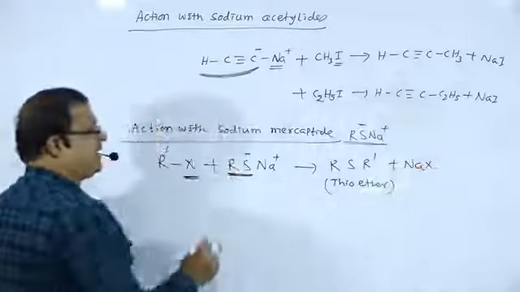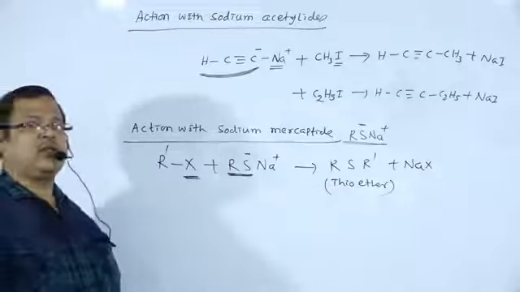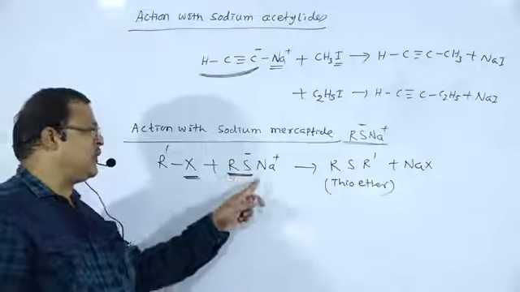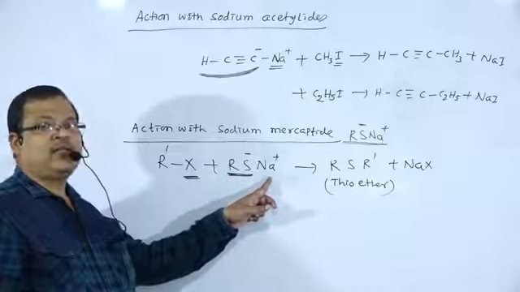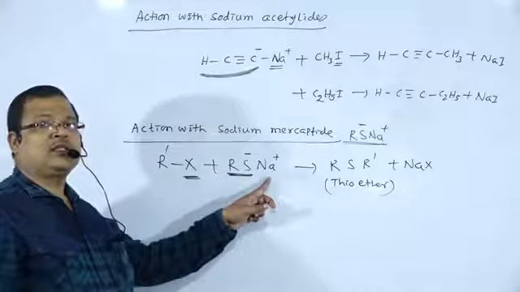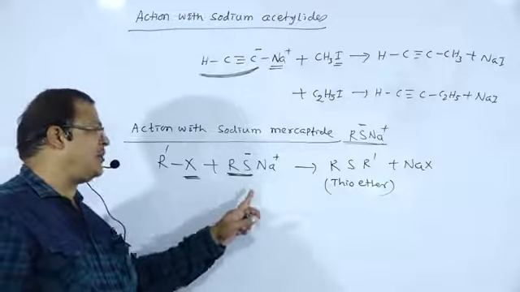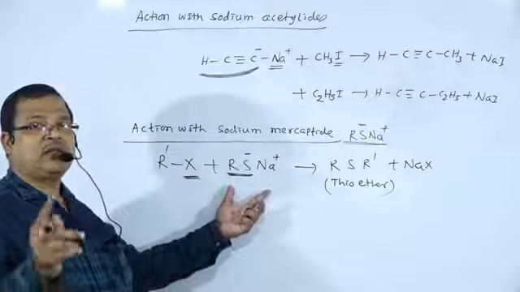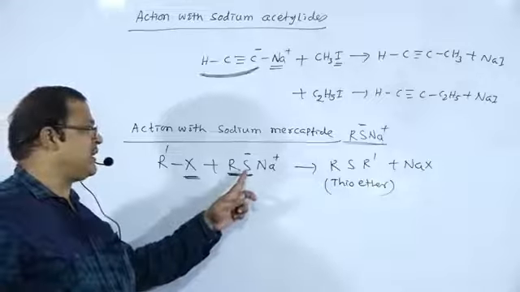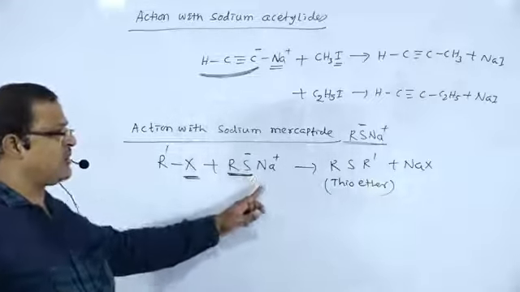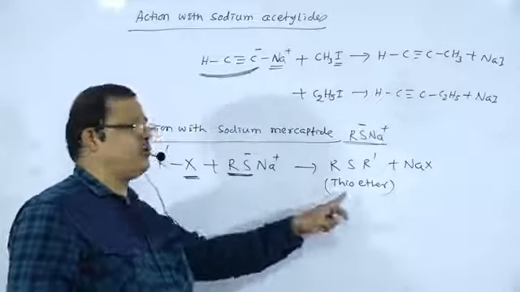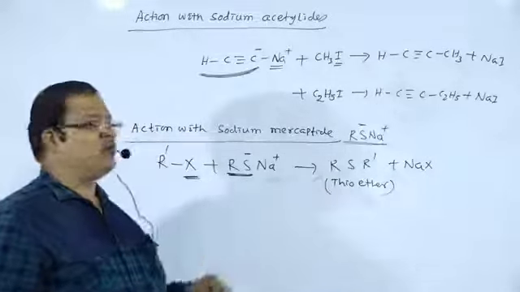In this case, RS minus will act as the nucleophile. If we take RONa, we have explained Williamson's ether synthesis. Instead of O, we have taken S. In that case we got ether, but in this case we will get thioether, with sulfur.